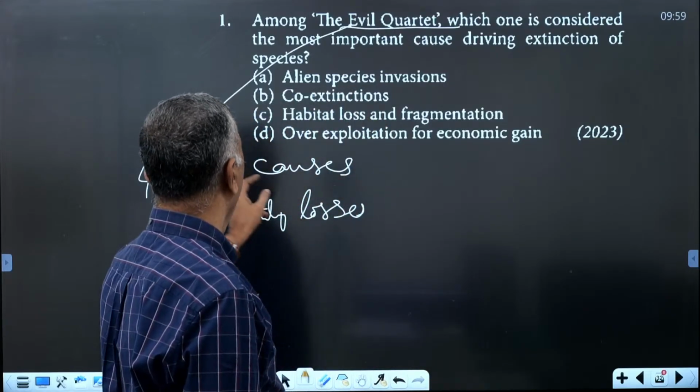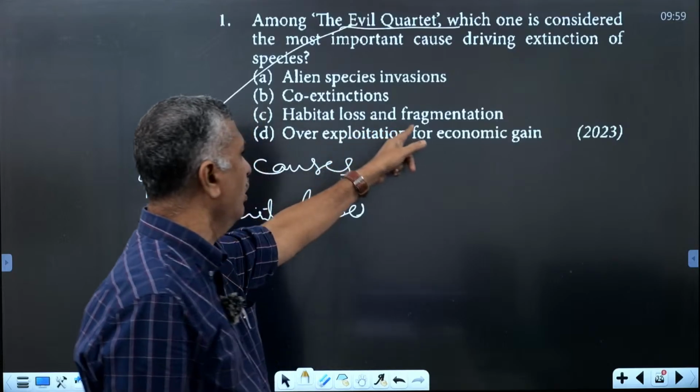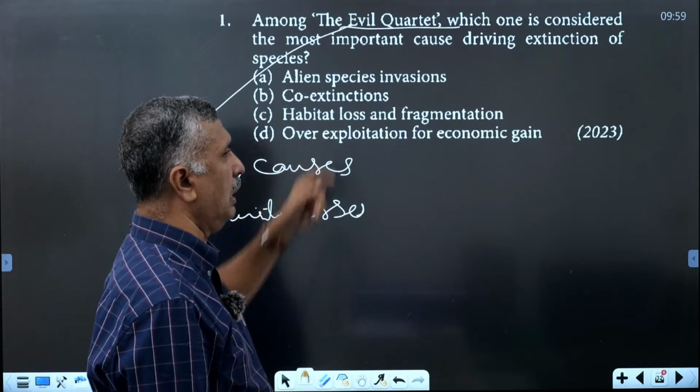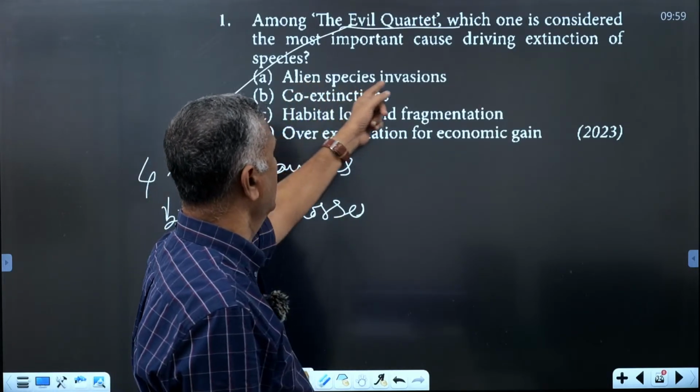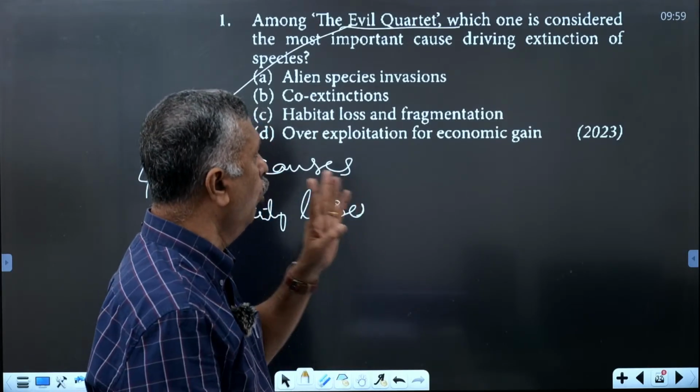What are they? First, habitat loss and fragmentation. Second, overexploitation. Third, alien species invasion. And fourth, co-extinction.